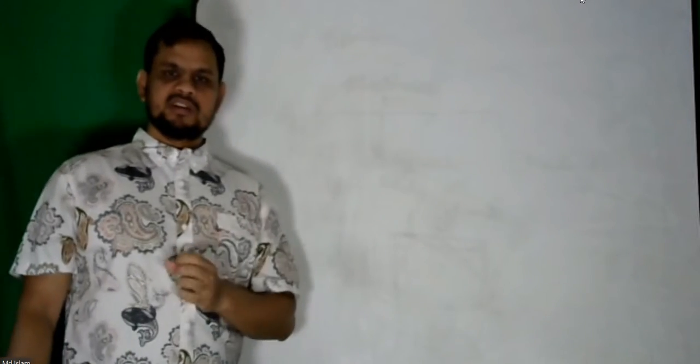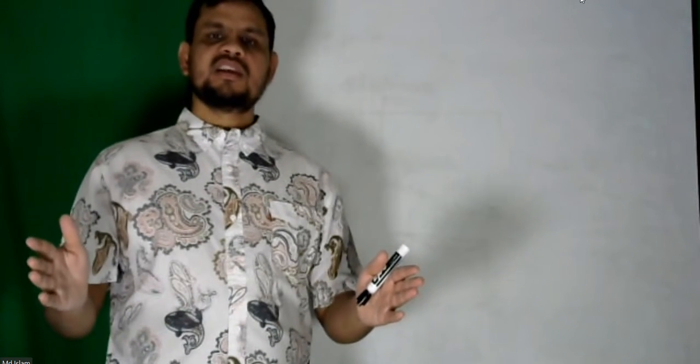Then what do we need to study? Some quantity. We typically measure three quantities. One is mass. Mass is the quantity of an object. Then there is time. Time is the span of an event. And also length. Length is the linear dimension of something. So we measure these three things.